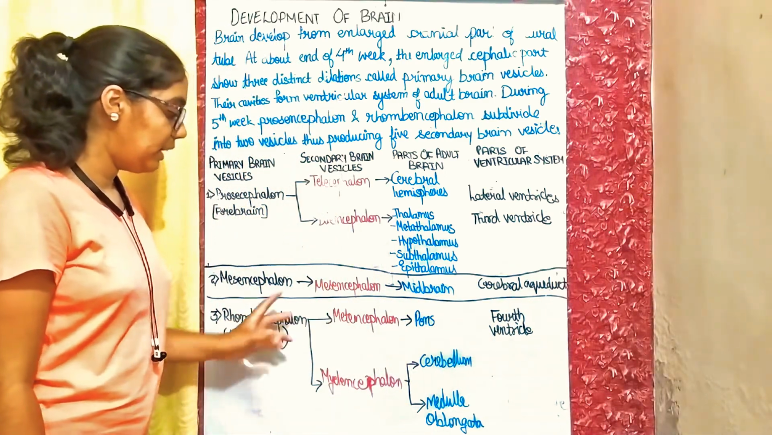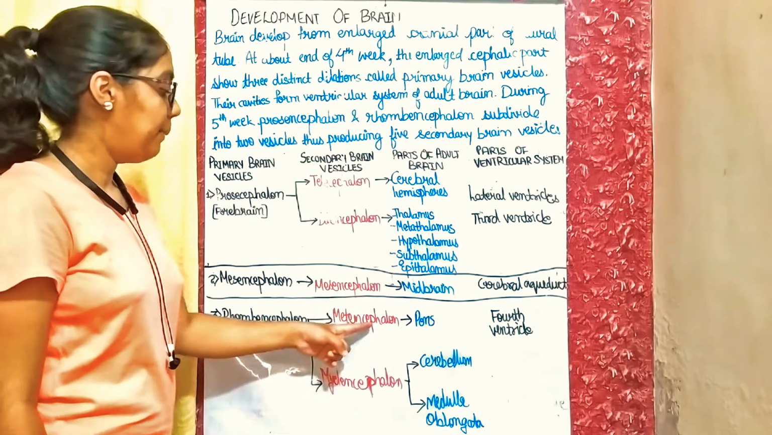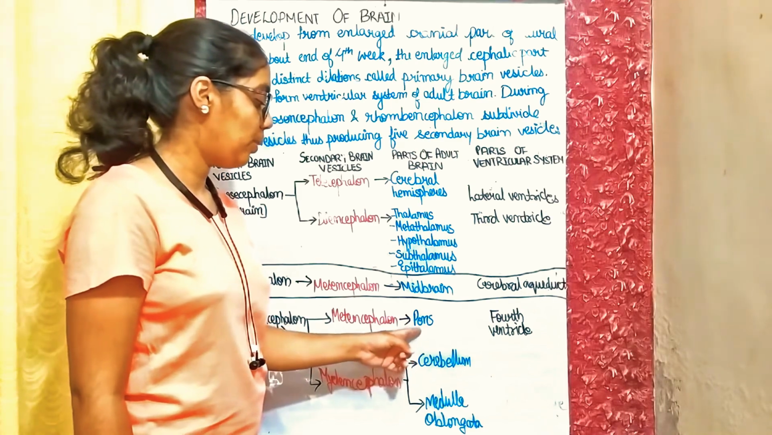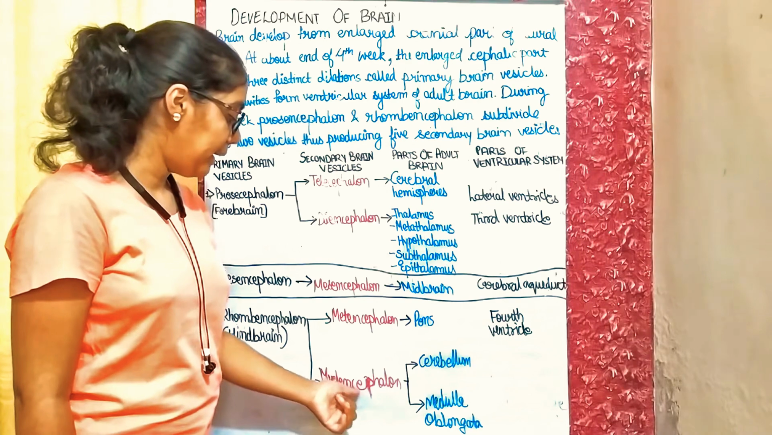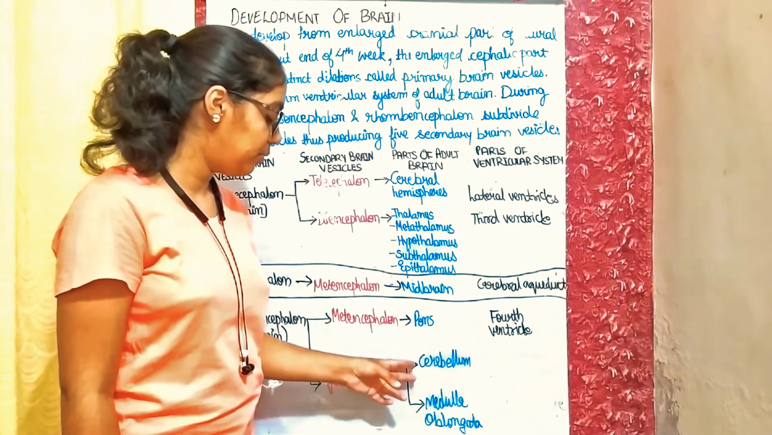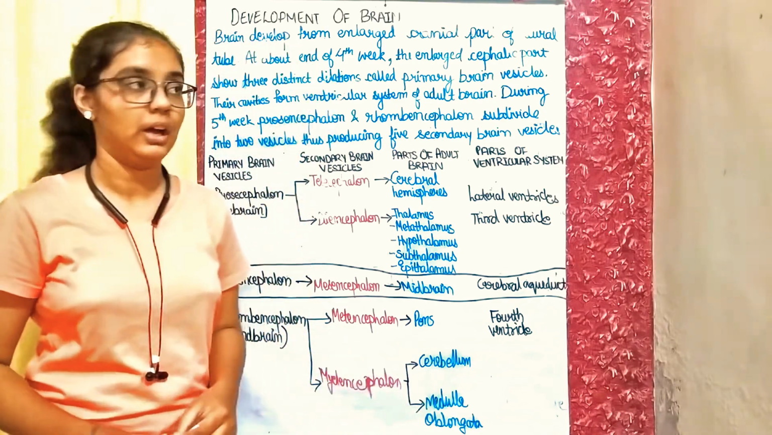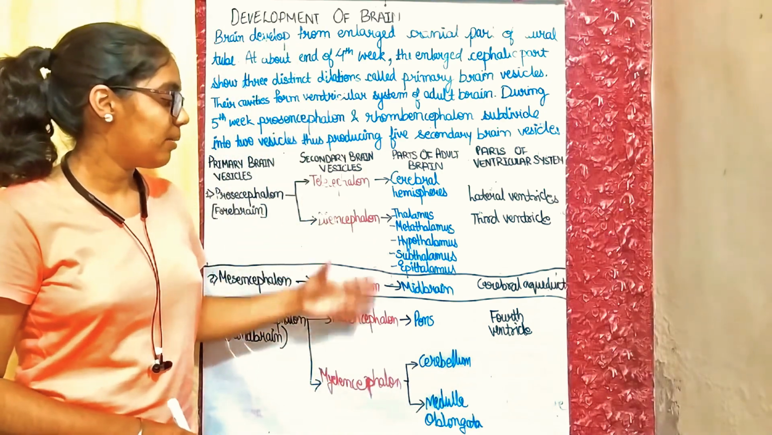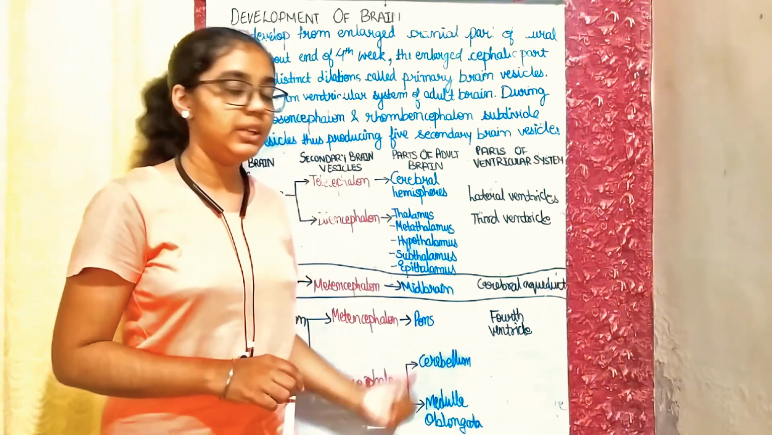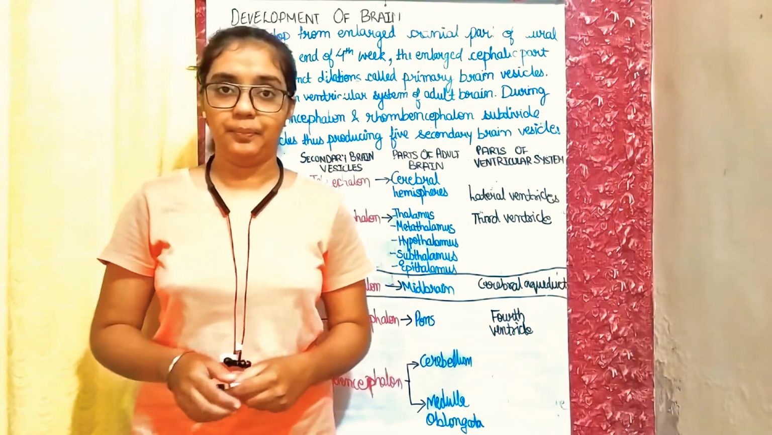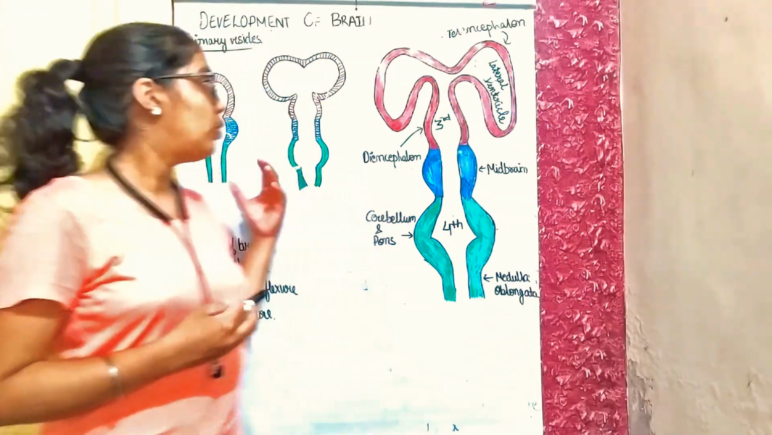Rhombencephalon, that is the hindbrain, is divided into two portions, metencephalon and myelencephalon. Metencephalon further develops into the pons, and its cavity forms the fourth ventricle, while the myelencephalon further subdivides and forms the cerebellum and medulla oblongata. So these are the basics about the development of the brain. Now I will explain all this through a diagram.